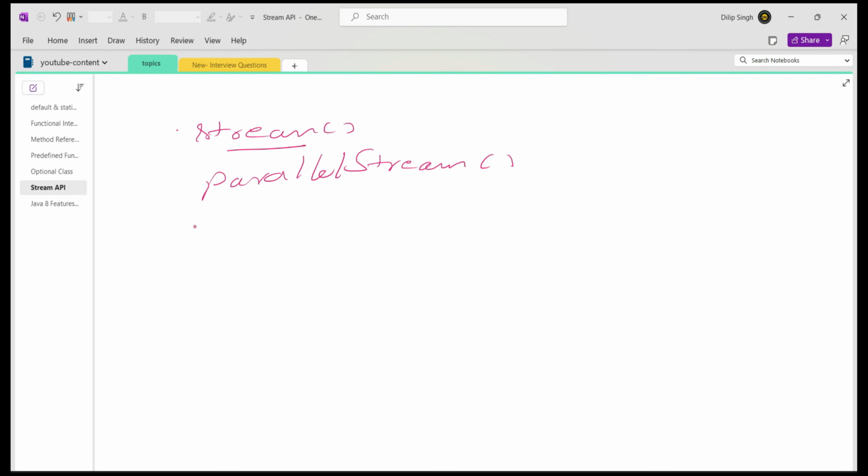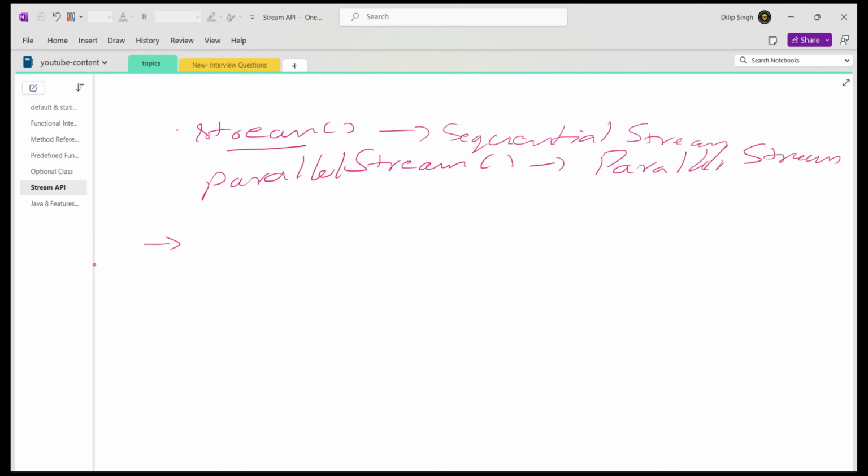If you call the parallel stream method, internally the stream object will be created as a parallel stream. In the previous case, it returns a sequential stream by default when you call the stream method. But when you call parallelStream, you get a parallel stream object.